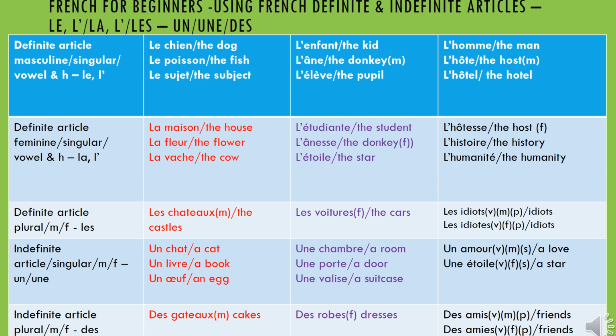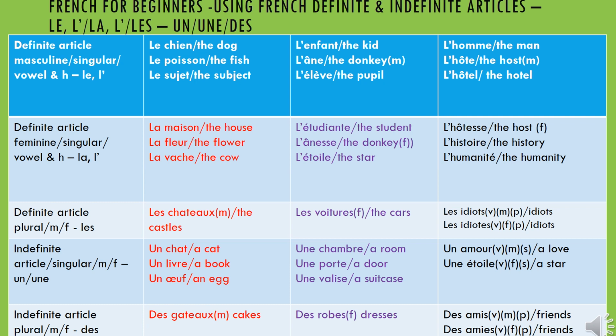And even if the word starts with a vowel, whether it is masculine or feminine, plural, it is going to be des amis. There is nothing moved, so you don't have to watch carefully here.